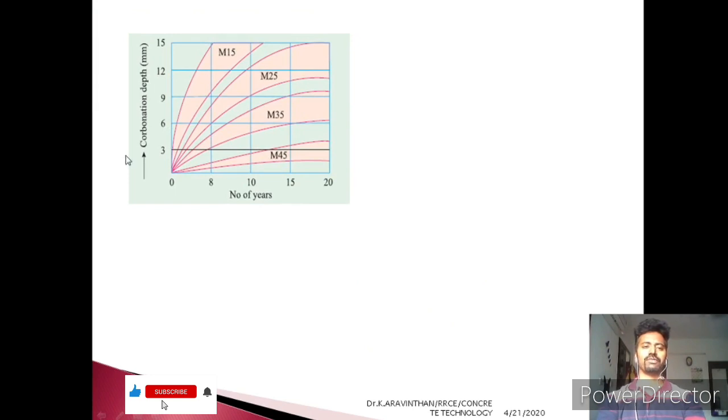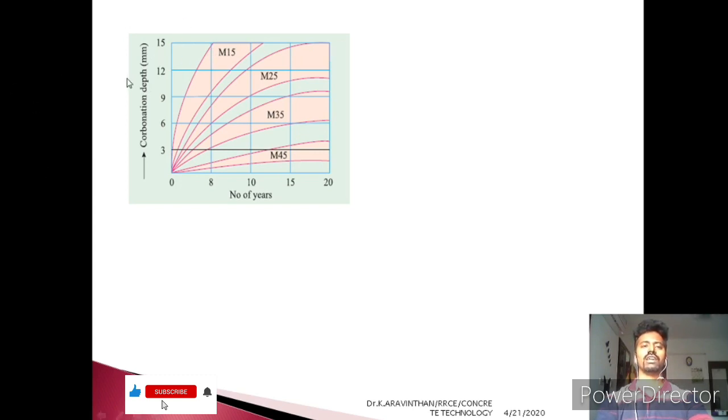This is a graph. You can see a graph here, and on the x-axis you can see the number of years, and on the y-axis you have the depth of carbonation. Note that for M15 grade of concrete, within 8 years it gets 15 mm depth of carbonation.